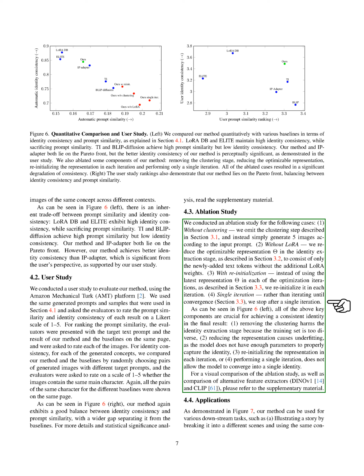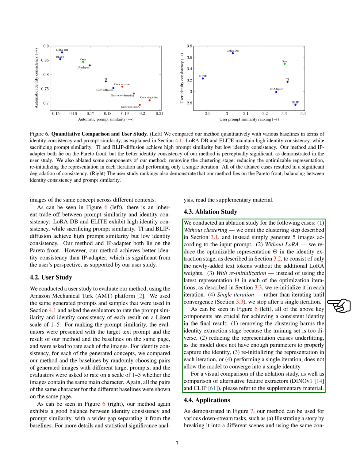We also conducted an ablation study for the following scenarios. 1. Without clustering. We skipped the clustering step and simply generated 5 images based on the input prompt. 2. Without LoRA. We simplified the optimizable representation in the identity extraction stage to only include the newly added text tokens, without the additional LoRA weights. 3. With reinitialization. Instead of using the latest representation in each optimization iteration, we reset it in each iteration. 4. Single iteration. We stopped after just one iteration, rather than iterating until convergence.